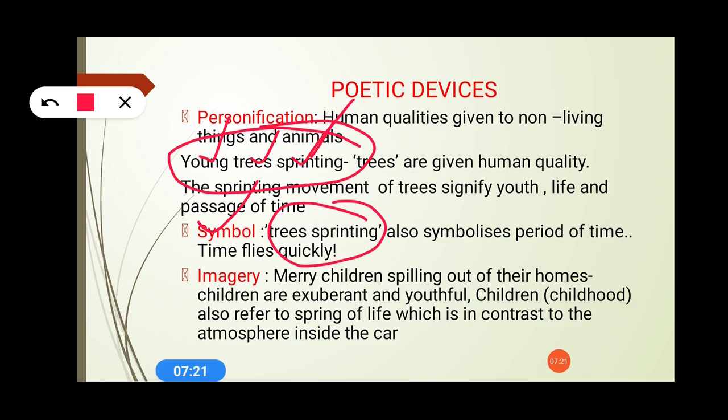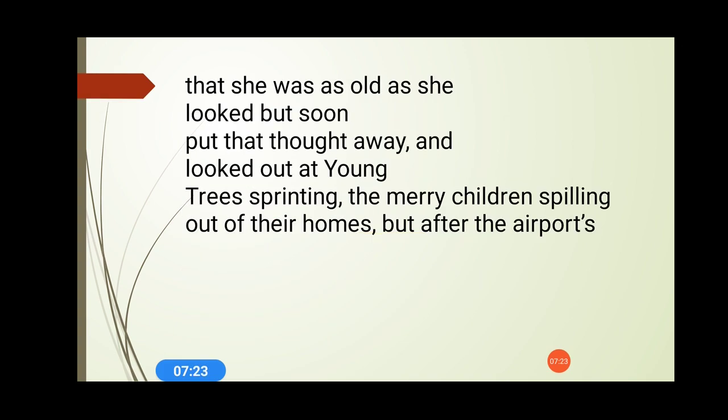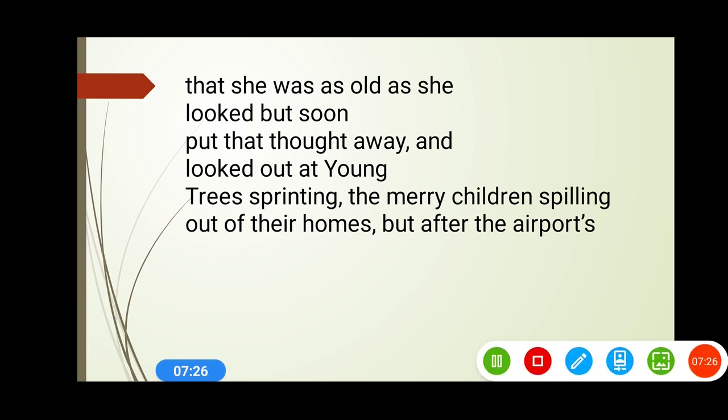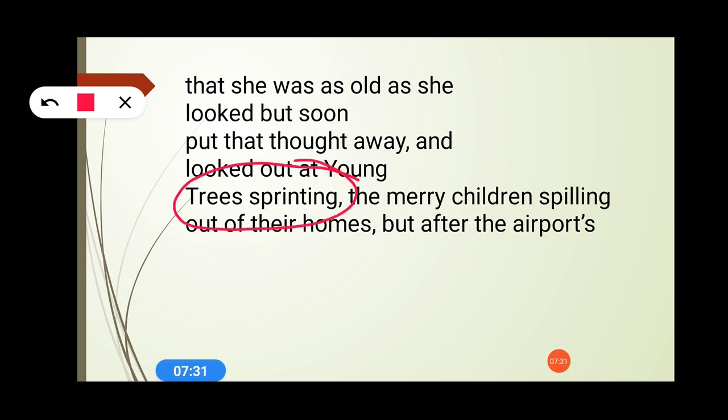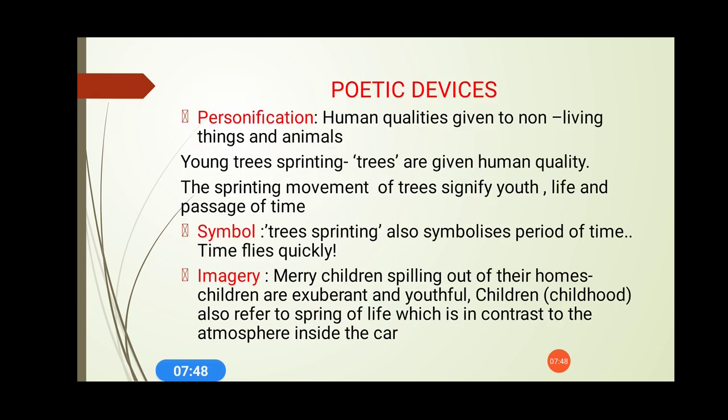And if I have to locate all these things in the poem, where can I locate them? See, it is given rightly over here. Trees sprinting, the merry children spilling. Why has the comparison been made of trees sprinting? Because the trees are moving, and simultaneously the merry children are spilling out of their homes, but after the airport. So let's discuss another one. And what is that? Imagery. Merry children, as I have already located it in the stanza. Merry children spilling out of their homes, they are coming out of their homes.